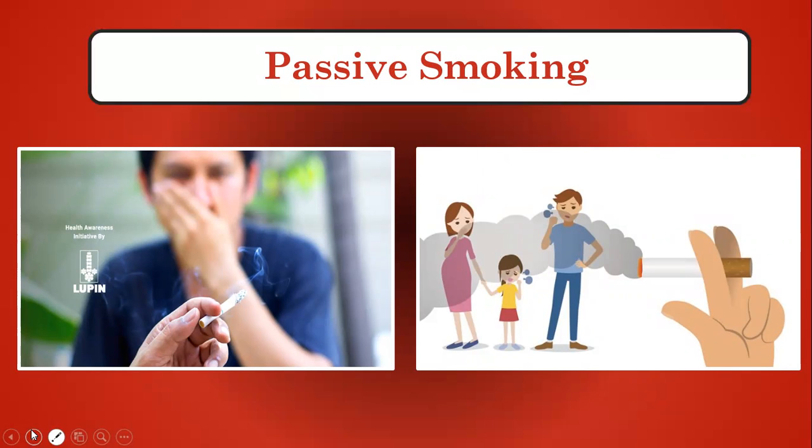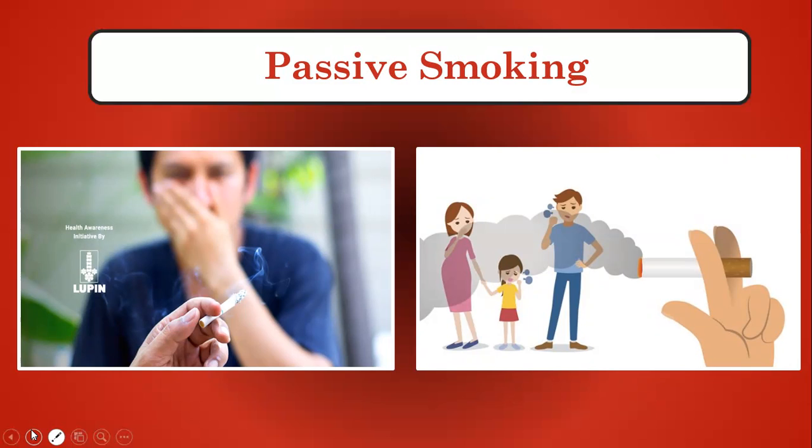So children, when a person is smoking, that person is causing damage not only to himself but also to the people who are standing or sitting around them, and the respiratory system is ill affected in the person who is smoking and in the person who is not smoking.